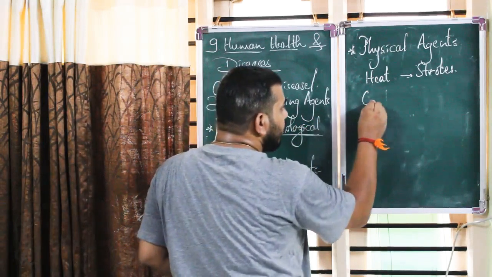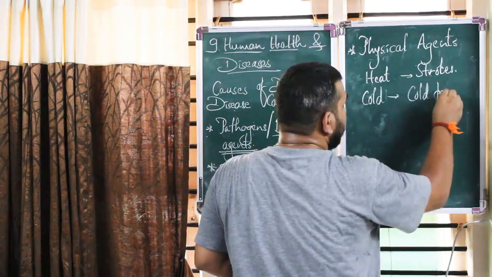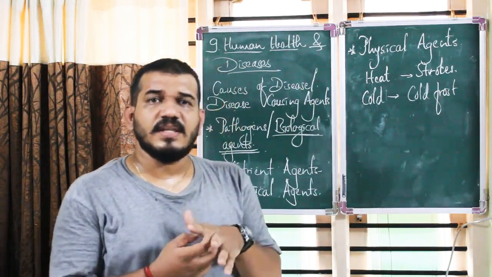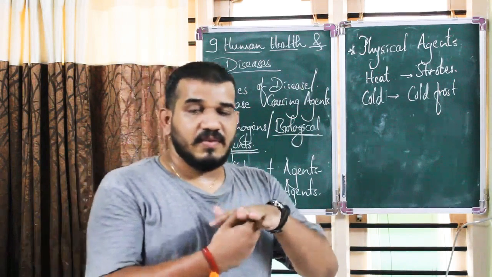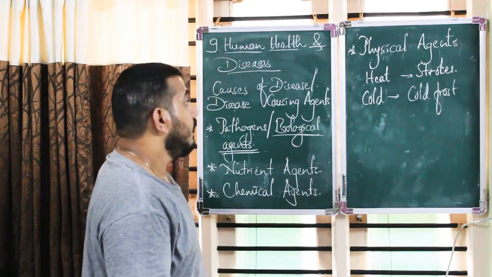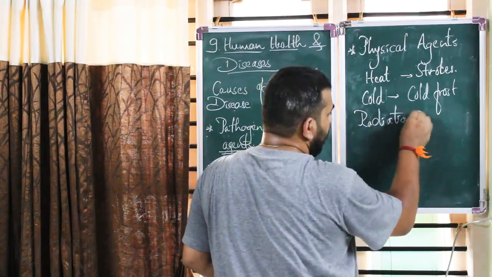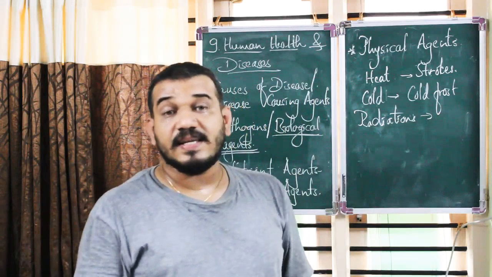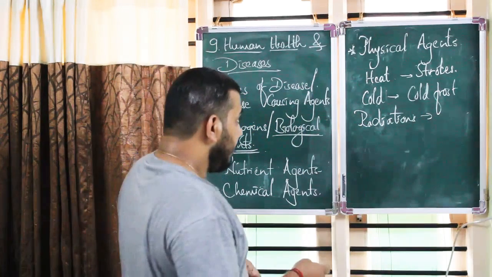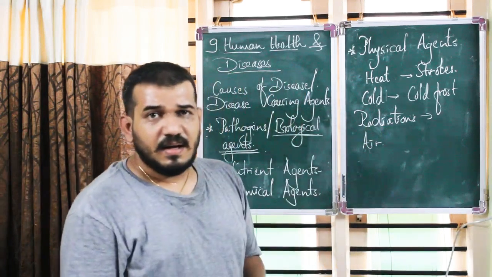Or if there is too much cold, we may see cold frost. Or there is some very red or itchy thing happening in between the toes or in between the finger gaps. You may see it is because of the frost. Or certain radiations may cause certain diseases like skin cancer. Now radiations are physical agents which may also cause skin cancer.